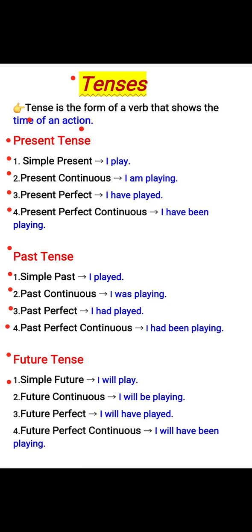Future tense. Simple future, I will play. Future continuous, I will be playing. Future perfect, I will have played. Future perfect continuous, I will have been playing.